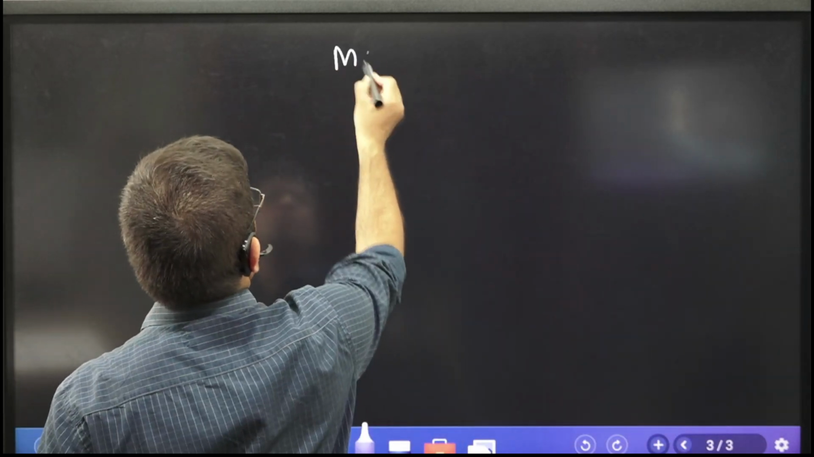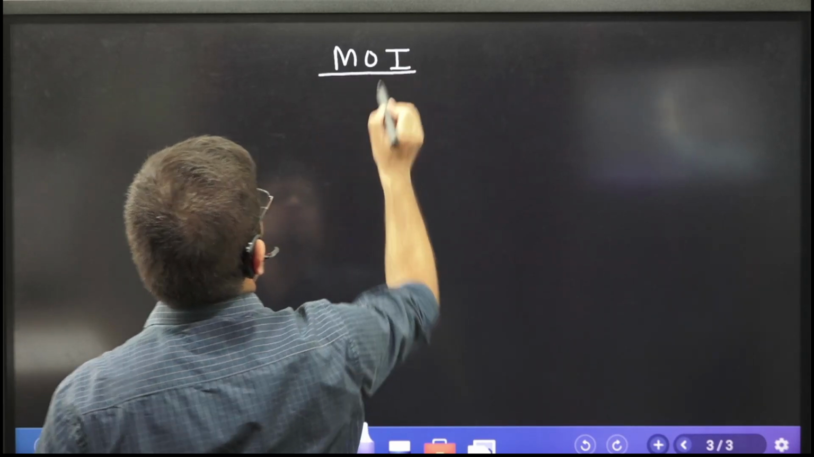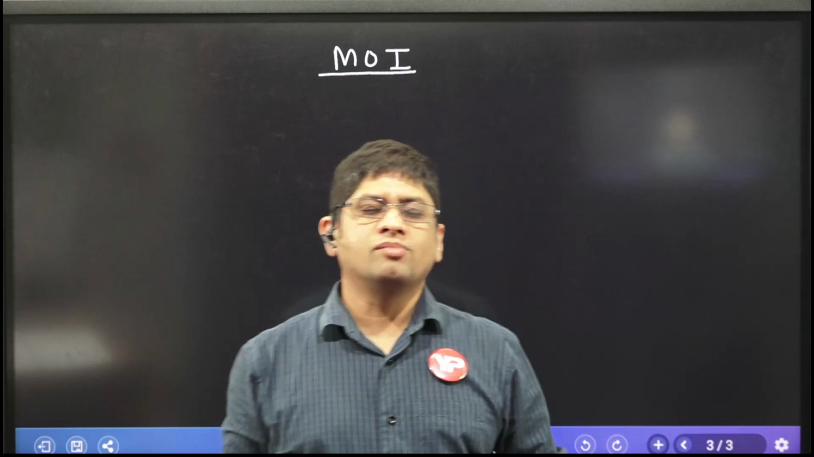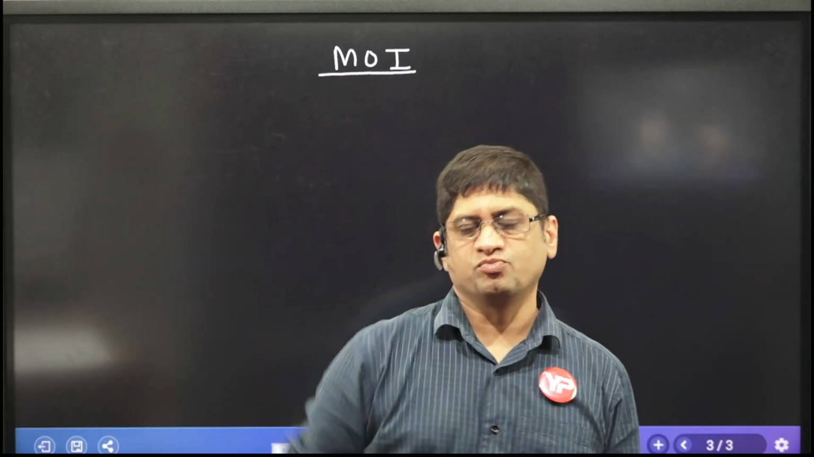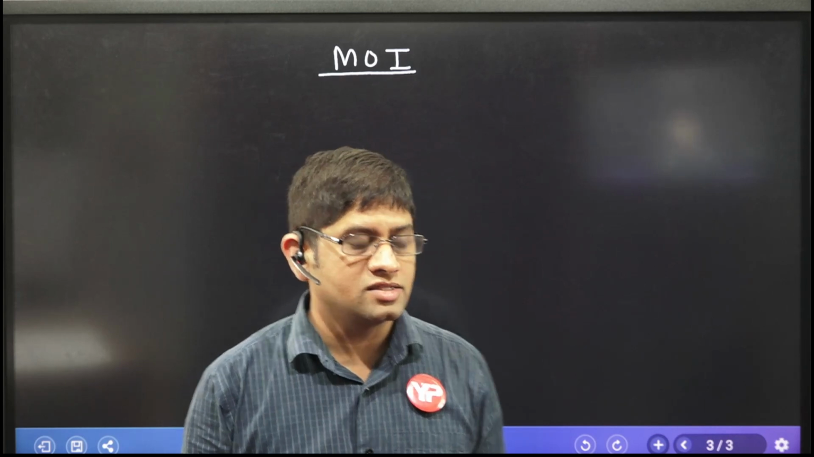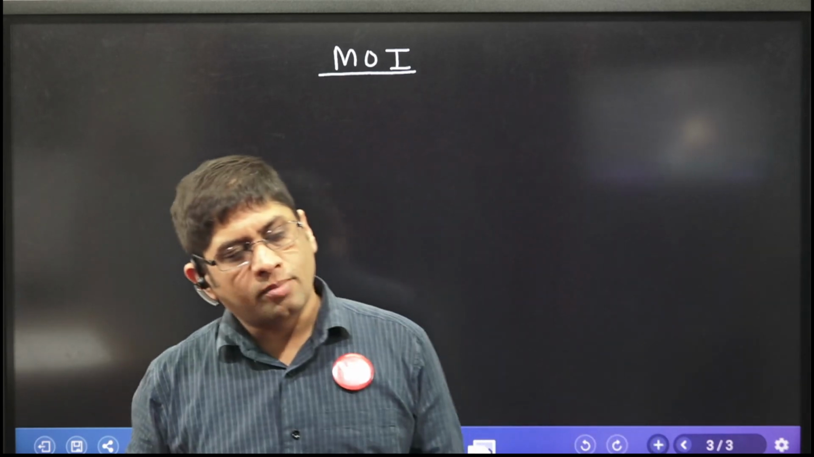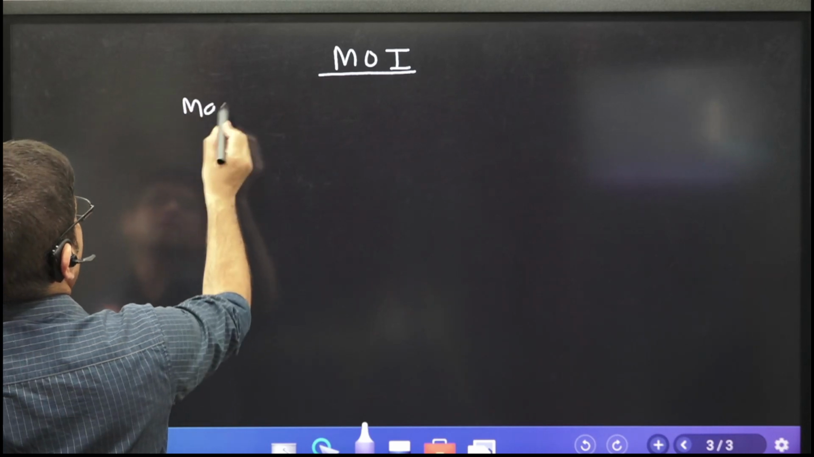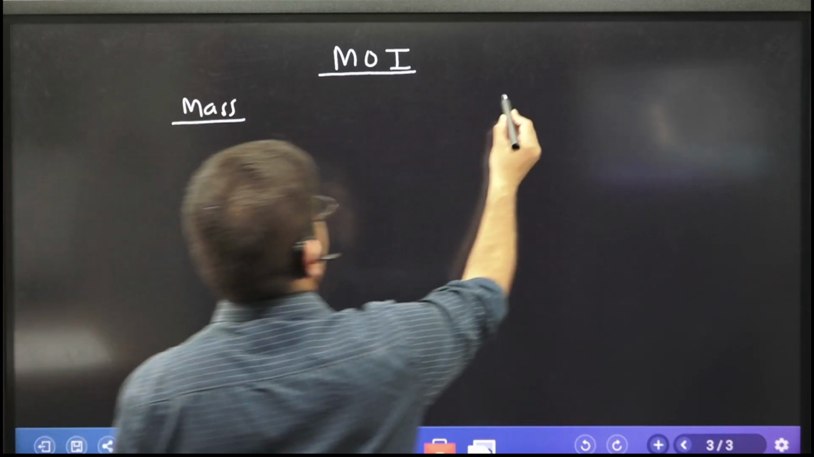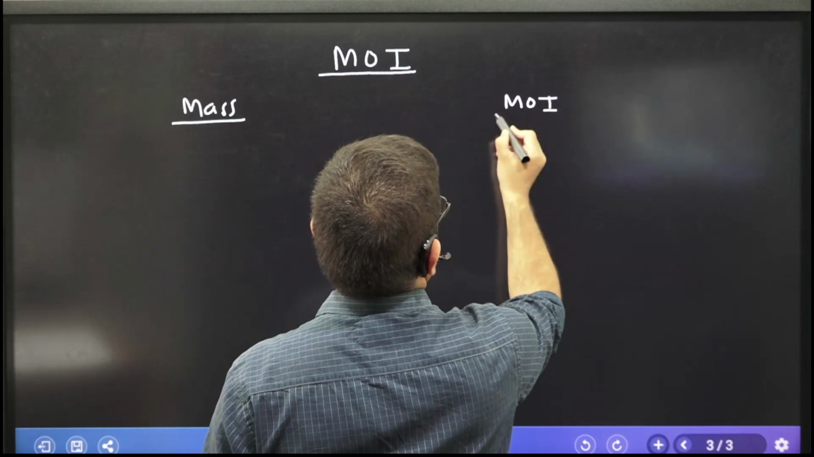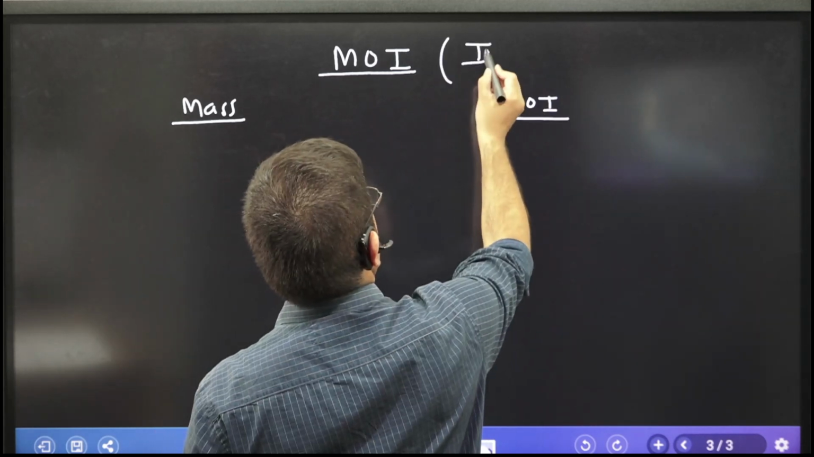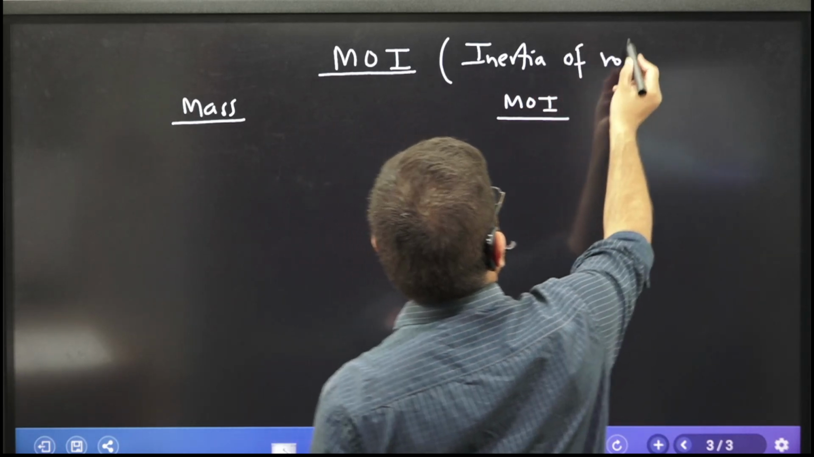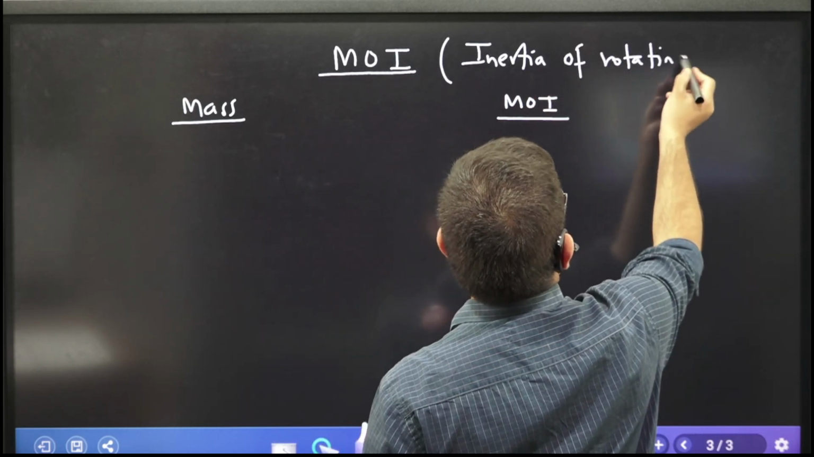What is moment of inertia? Moment of inertia is something which is similar to mass. If you talk about the second law, let me tell you something about mass and moment of inertia. First, let me clarify this thing to you. Basically, this is the inertia of rotating bodies.